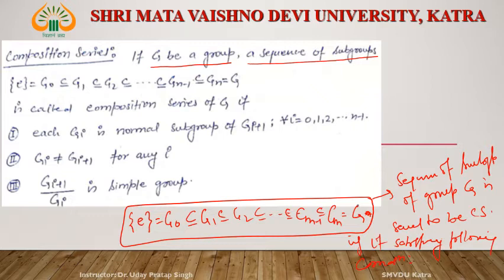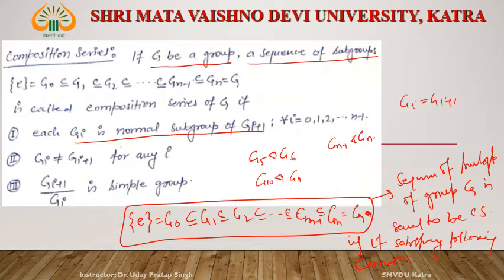What are the conditions? Each Gi is a normal subgroup of Gi plus 1. It means if we are talking about G5 and G6, then G5 is a normal subgroup of G6. If we are talking about G10 and G11, then G10 is a normal subgroup of G11, and Gn minus 1 is a normal subgroup of Gn. Also, no two Gi and Gi plus 1 are equal for any i, and Gi plus 1 by Gi is simple.